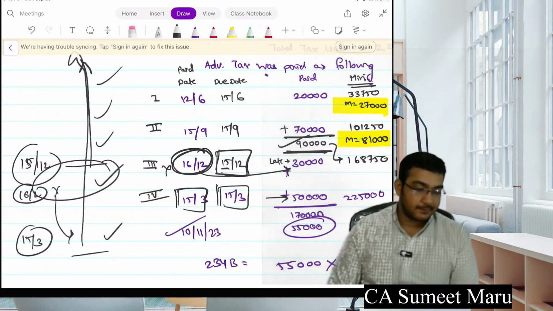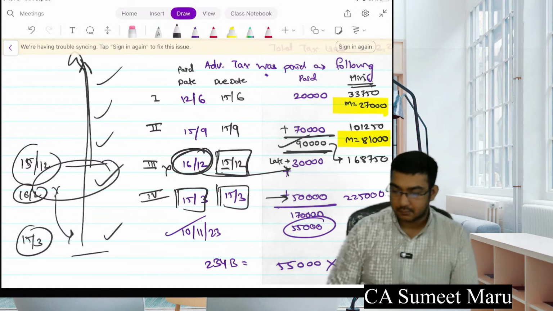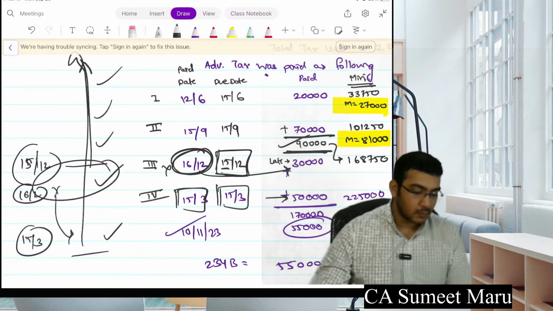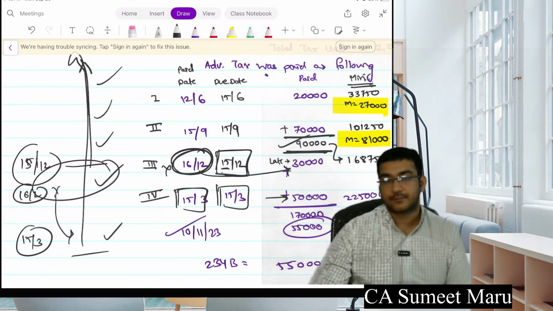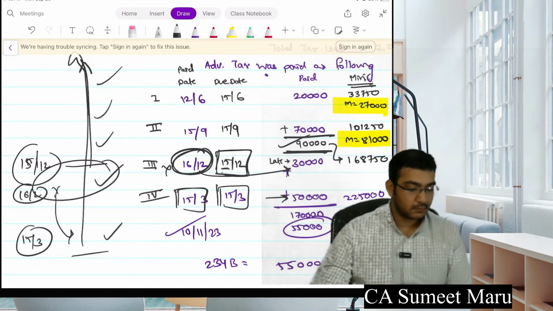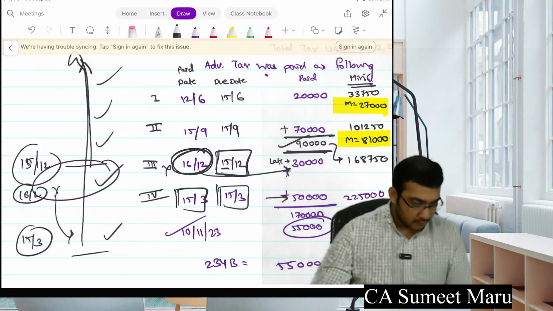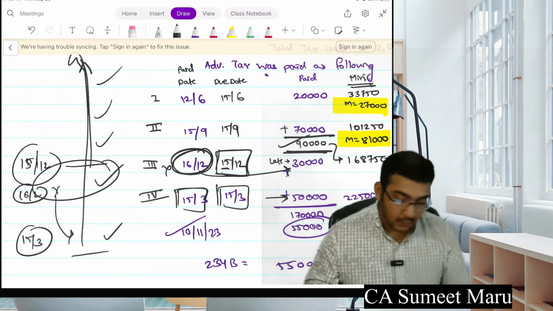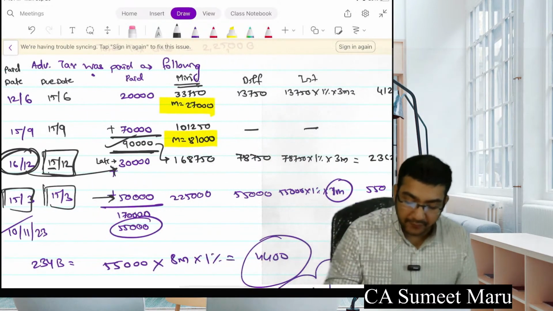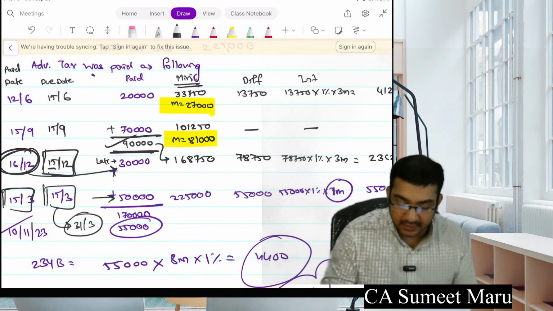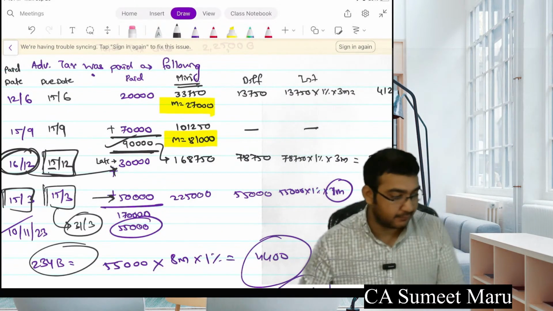Got it, Bhavya? Yes, because it's only from 15th of March to 31st of March. After that, this takes care.